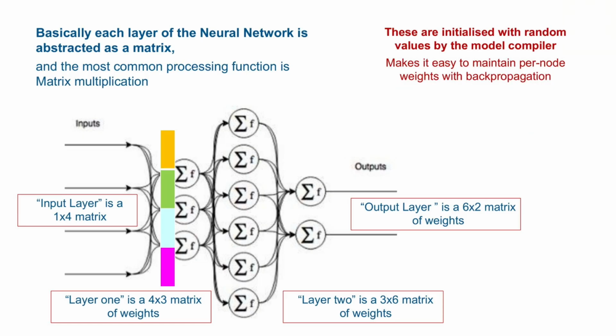The magic of deep learning is abstraction. Instead of thinking about individual neurons, we think about whole layers as matrices. For our simple example, layer 1 is a 4x3 matrix of weights, layer 2 is a 3x6, and so on. All these matrices are initialized with random values and then tuned during training. The core processing function for data moving between these layers? Matrix multiplication. That's the engine running the whole show.